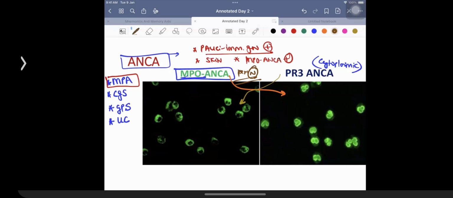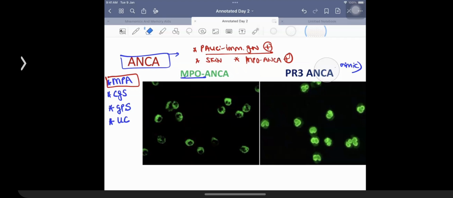My point that you need to remember is that patients are going to have an important finding. That is what is to be kept in mind so far as the clinical presentation of the patient is concerned. That's what we just need to have an idea. And just one condition about which I want you to have an idea so far as PR3 ANCA is concerned. PR3 ANCA is going to be seen in a patient suffering from a condition called GPA. GPA is granulomatosis with polyangiitis.